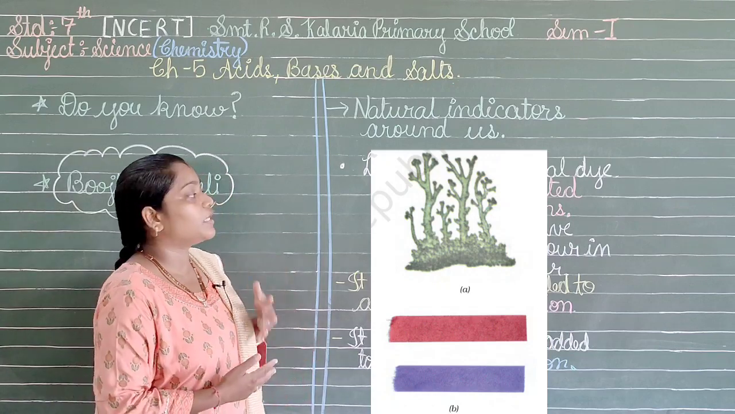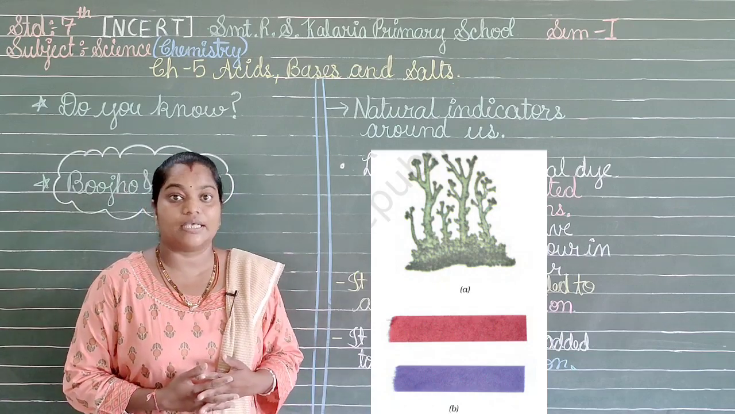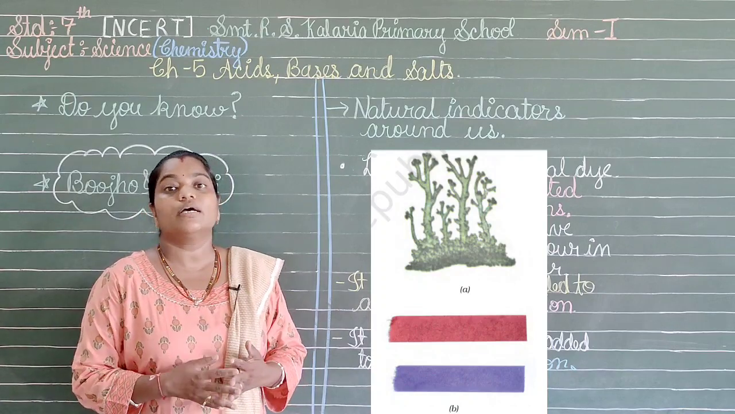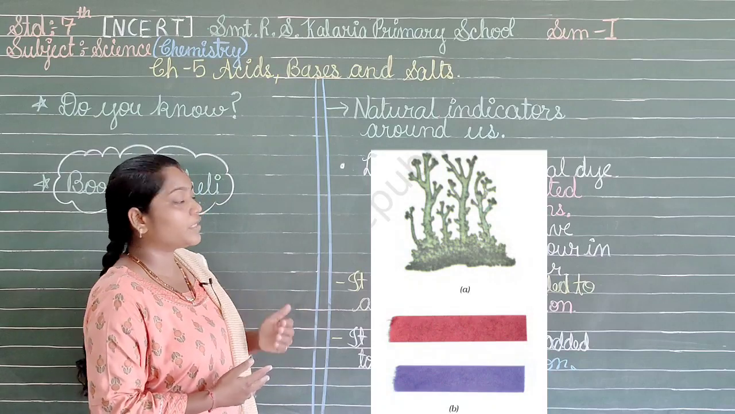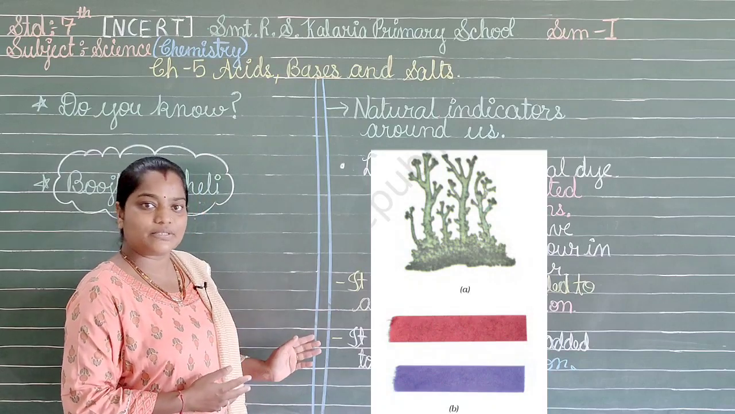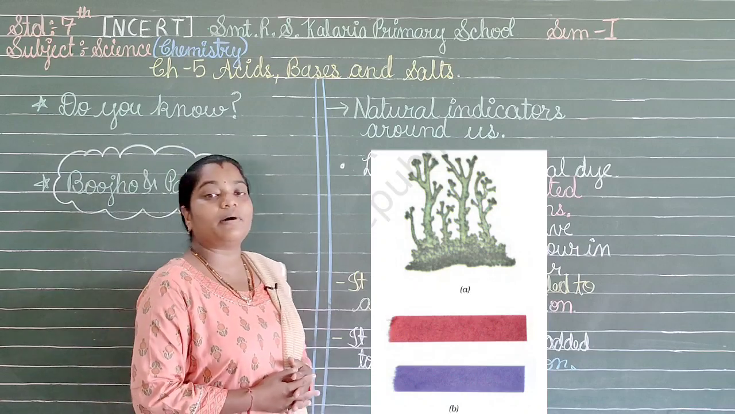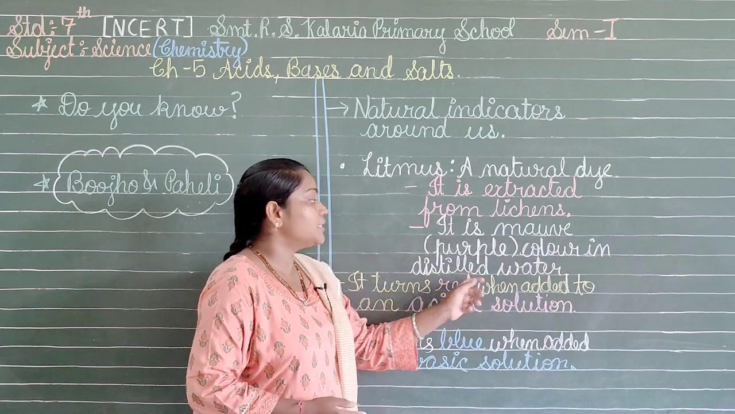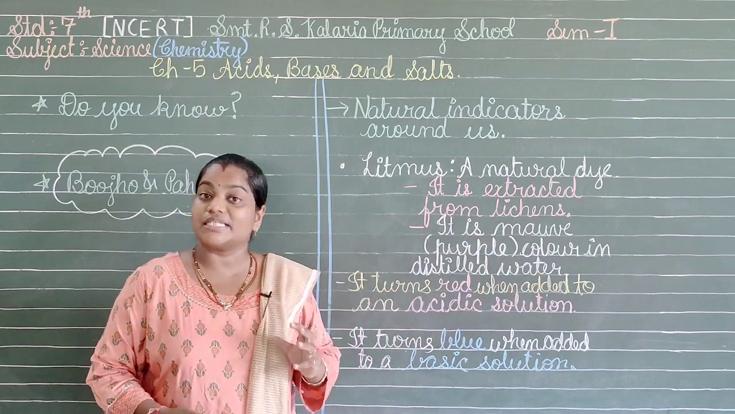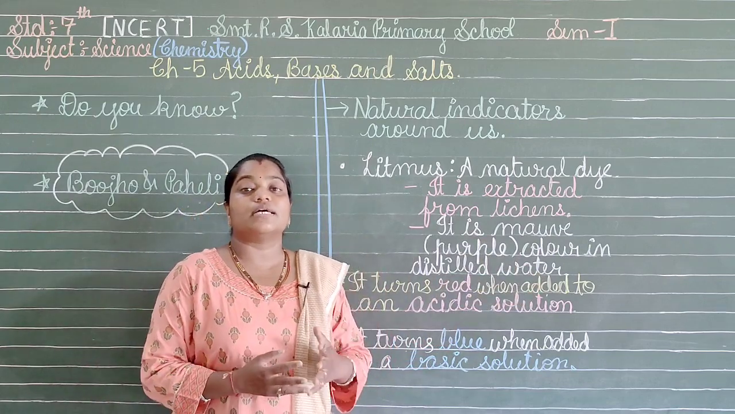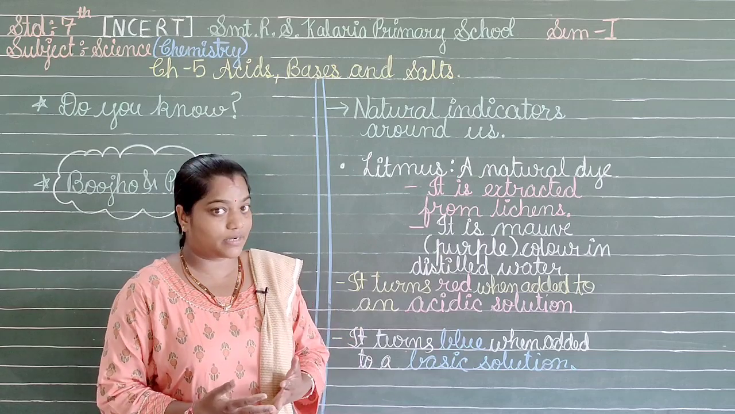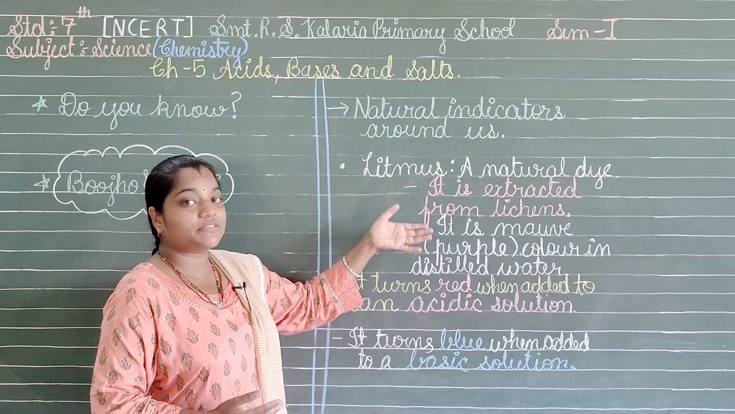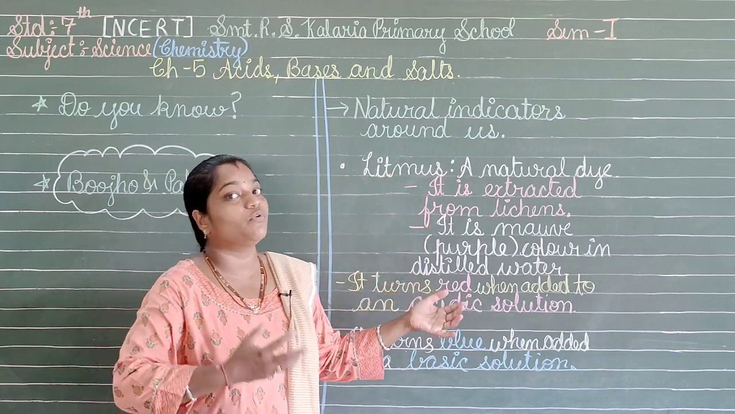So these are the things which are known as the lichens, and these will be giving the color from which we can construct the two colored litmus papers as it is given over here. One is blue in color and one is red in color. The next thing we have about the litmus is it is mauve or purple color in the distilled water. So when it is mixed with the distilled water, it will give us the purple color or the mauve color. So after all we can say that the litmus will be giving the purple color with the distilled water,